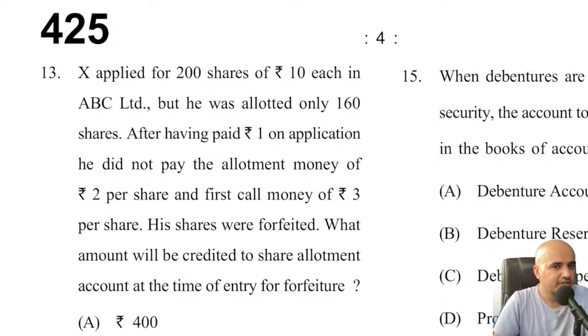That is called forfeiture. And then what amount will be credited to share allotment account at the time of entry for forfeiture? This is an interesting question. You can easily answer. It's not that difficult. Whatever was not received towards share allotment, that you will credit. It can also be calls in arrears. That is something which you have to understand.